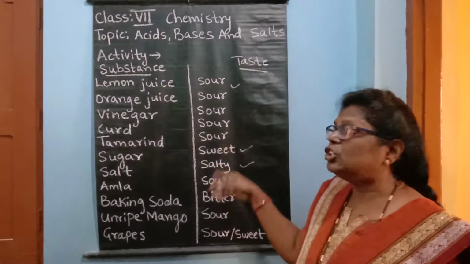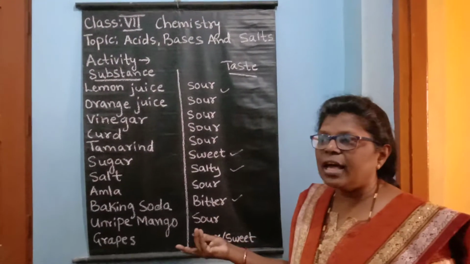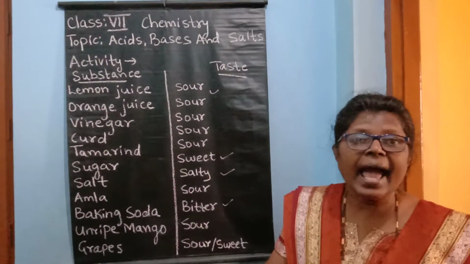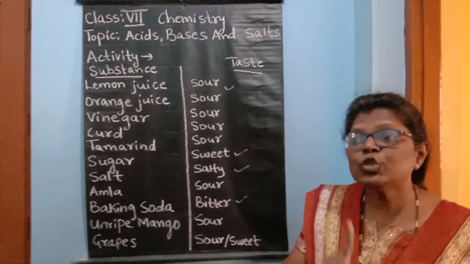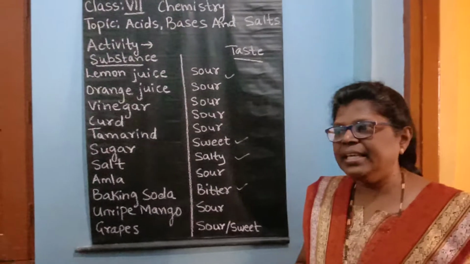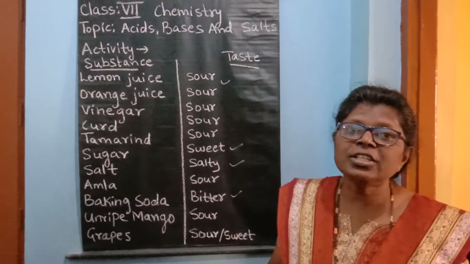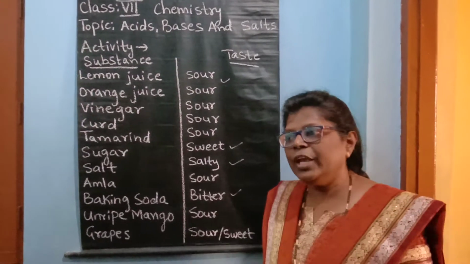Therefore, the chemical nature of bases is basic. And where are these bases found? Especially in antacids, window cleaners, soaps, and detergents, which contain different types of bases. Some bases are very strong in nature and some bases are weak also.